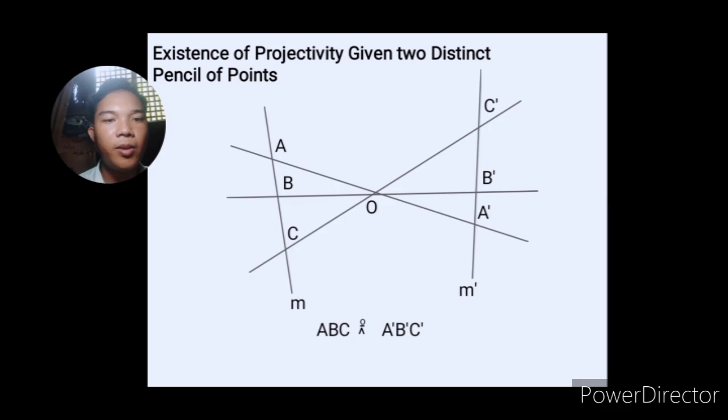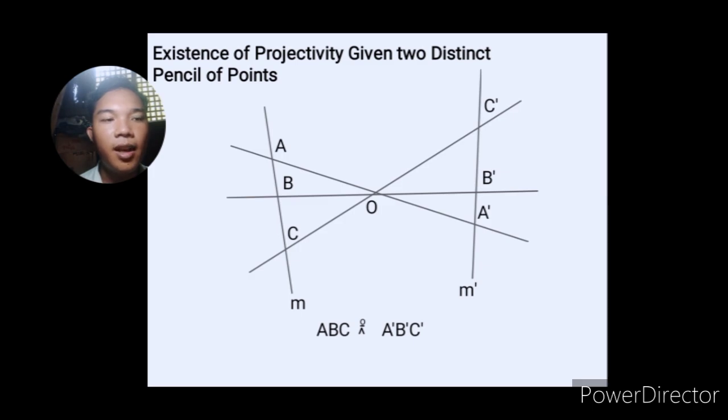In this topic, we're going to discuss the most important theorem. Before that, let's first recall projectivities and perspectivities. Let's start with perspectivities. If you have noticed, we have 2 pencils of points or 2 ranges of points in line M. There are points A, B, C, and in line M prime, we have C prime, B prime, and A prime.